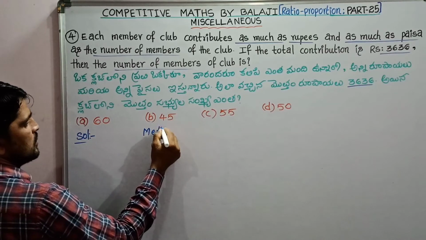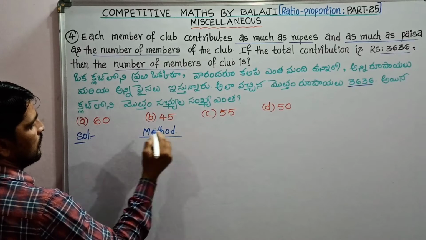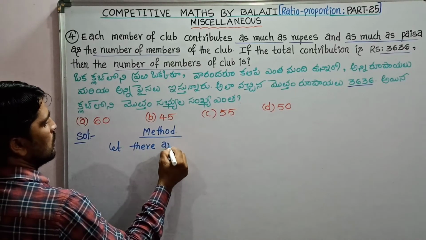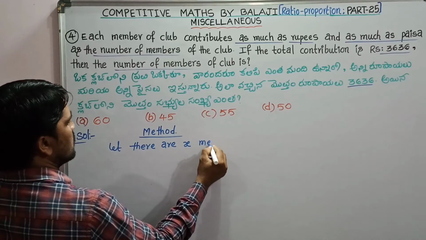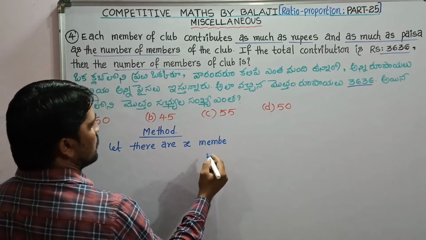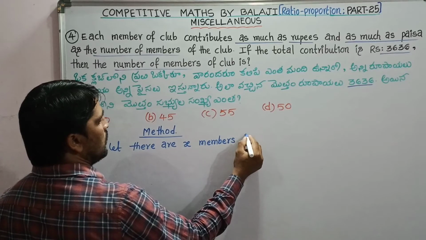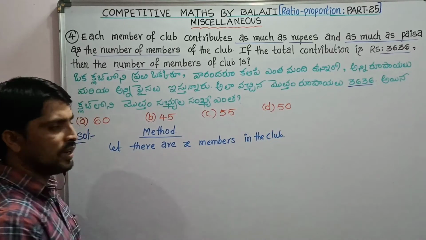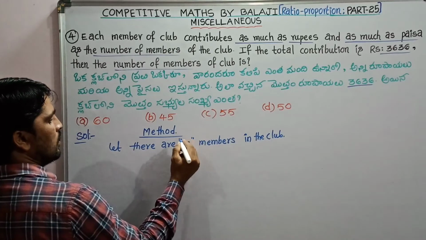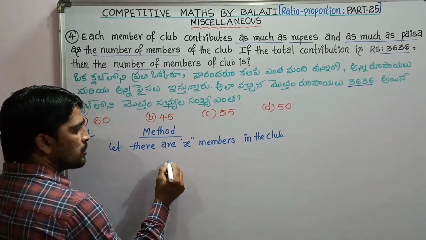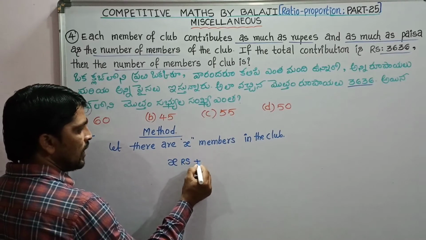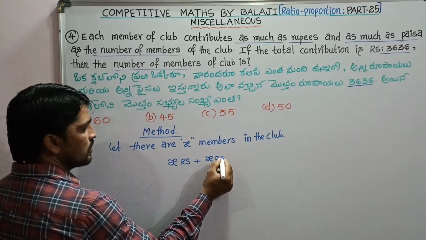Let us see it by the first method. Let us suppose there are x members in the club. Then each member can contribute x rupees as well as x pies.